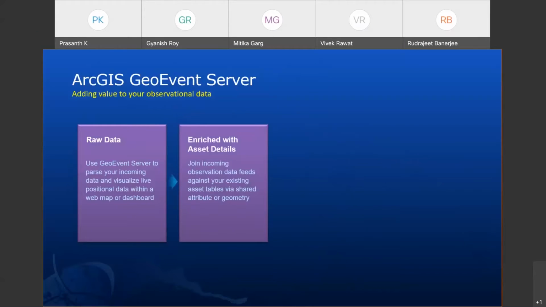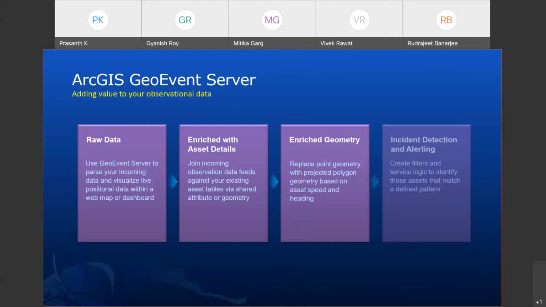So I am taking an example of GeoEvent Server. You get raw data from a specific data provider. If I quote an example, Dataminr, GeoSpark, there are many such data providers globally who provide incident data, and you can subscribe to those feeds and onboard this raw data into your system. And this will help you to enrich that information along with your asset details. If it is static information which is coming from rain gauges or environmental sensors, the location will be static.